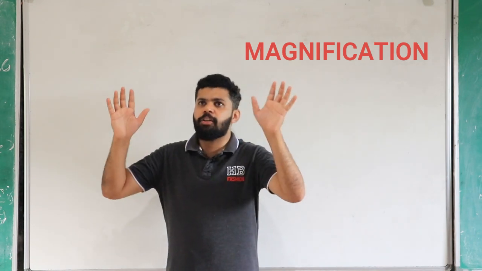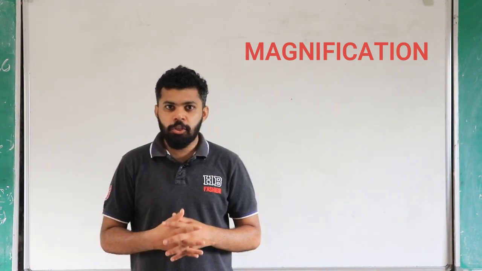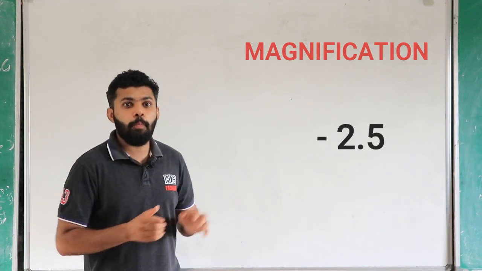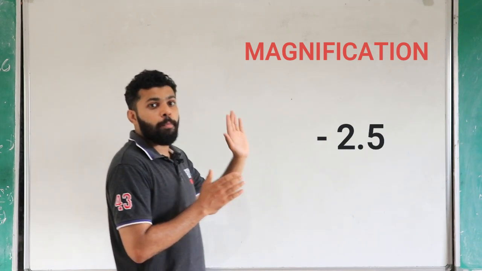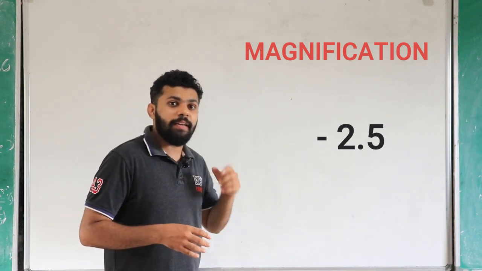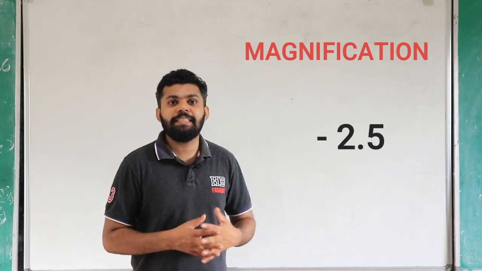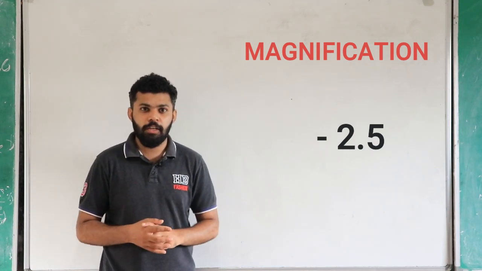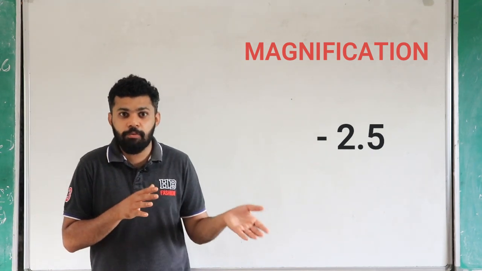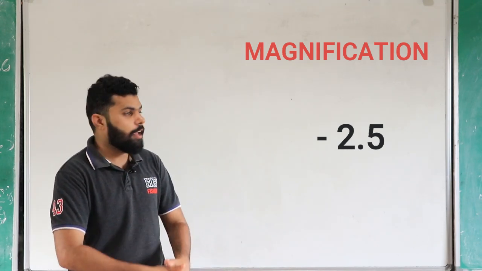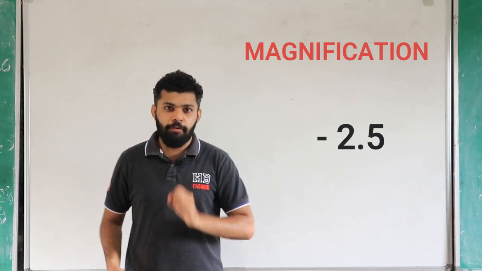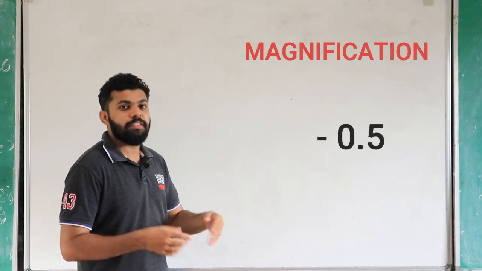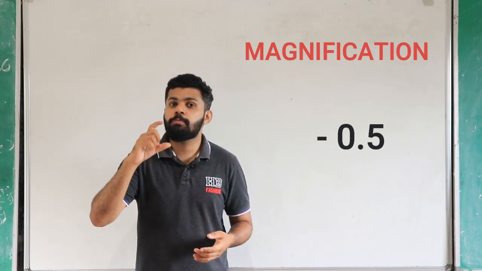If you get a value like minus 2.5, what does the minus sign show? The minus sign shows it is an inverted image. Look at the second term, 2.5. This 2.5 is greater than 1, so it is an enlarged image, a big image. So we are getting an inverted big image. Again, one more example: if the magnification is minus 0.5, the minus shows an inverted image, and 0.5 is less than 1, so it is a small image.